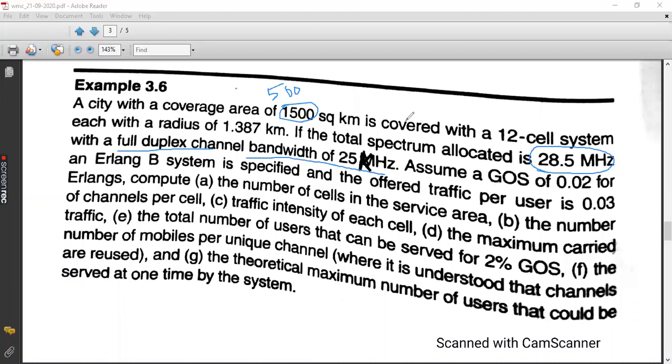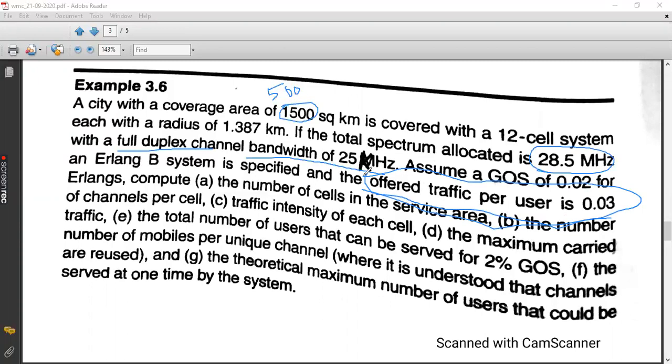Assume that grade of service is 0.02, and it is explicitly mentioned what kind of system it is: Erlang-B system. So you are supposed to make use of Erlang-B chart or Erlang-B table to find the traffic intensity. And what about this offered traffic per user? Is it A or AU? Offered traffic per user is 0.03 Erlangs. AU, sir. Yes, AU. So AU is equal to 0.03.